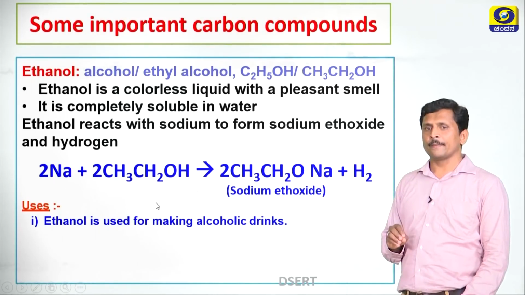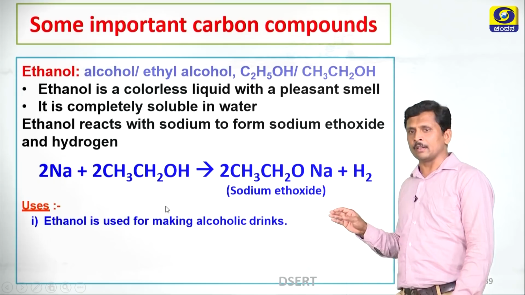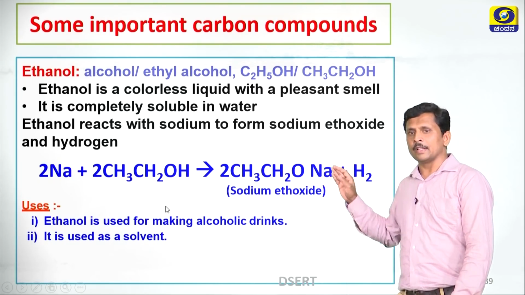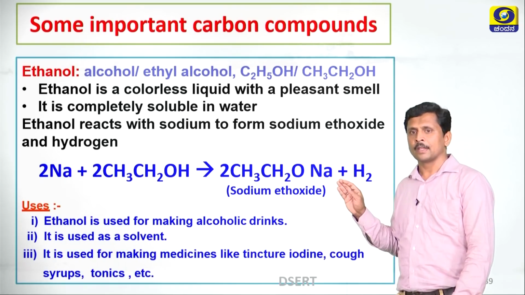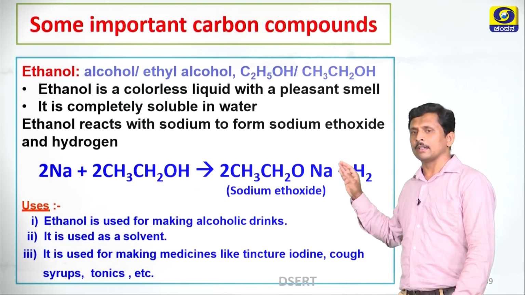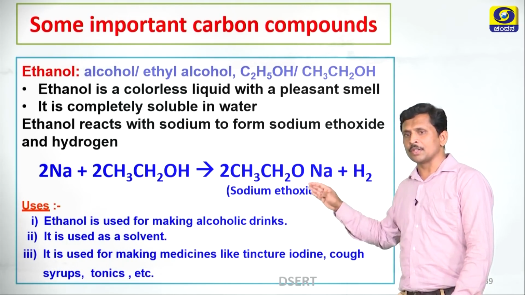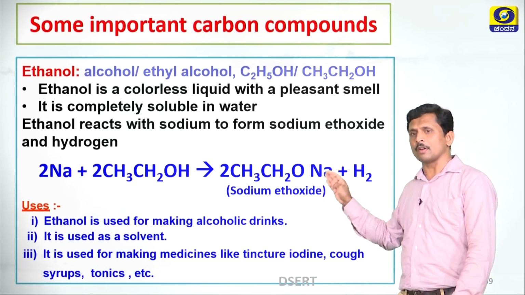The uses of ethanol. Ethanol is used for making alcoholic drinks. It is used as a solvent in many chemical reactions. It is used for making medicines like tincture iodine, cough syrups, tonics, etc.